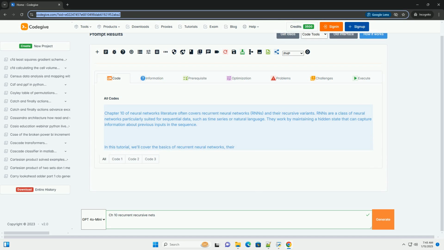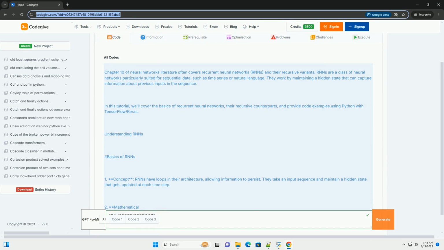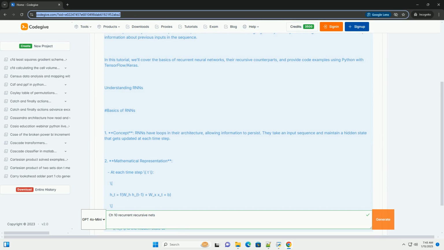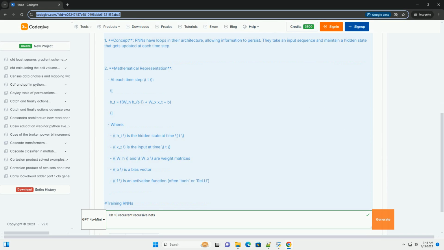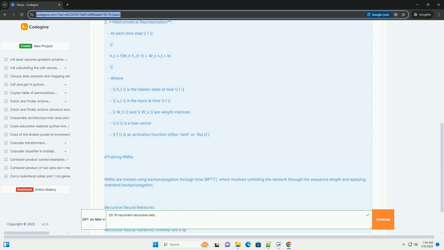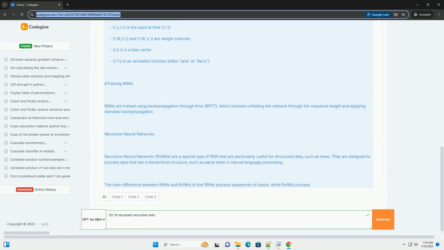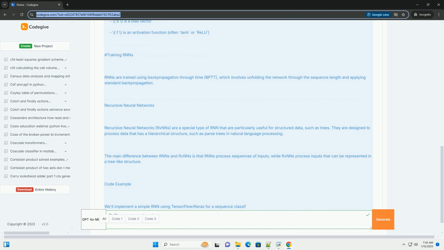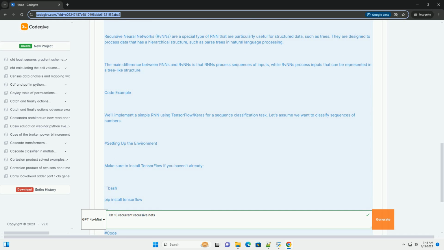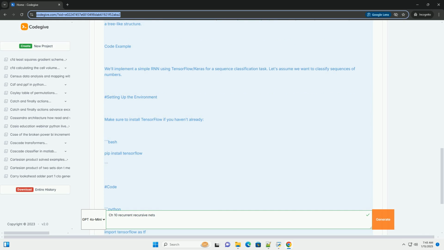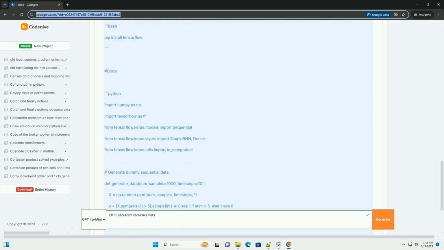Chapter 10 of Neural Networks literature often covers recurrent neural networks, RNNs, and their recursive variants. RNNs are a class of neural networks particularly suited for sequential data, such as time series or natural language. They work by maintaining a hidden state that can capture information about previous inputs in the sequence. In this tutorial, we'll cover the basics of recurrent neural networks, their recursive counterparts, and provide code examples using Python